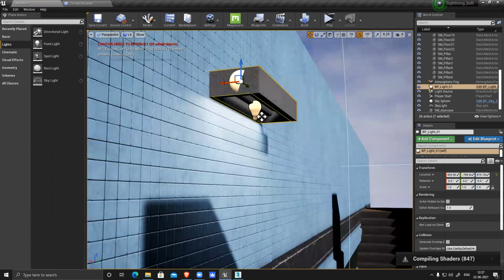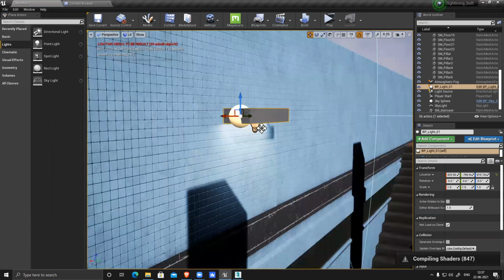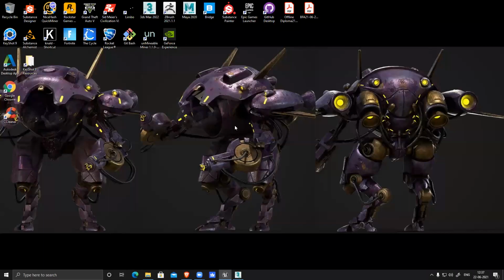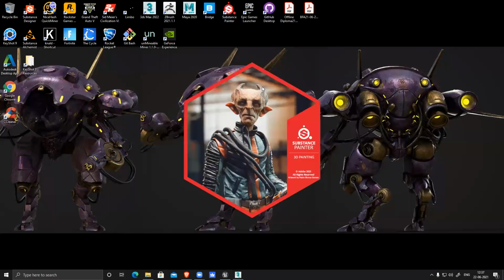So like this, I'll fix this thing. Okay, so I'll delete this as of now because I have to fix the texture. So I saw there is an issue in texture. So make sure whenever and wherever you identify there is an issue in your model, texture, anything, instantly fix it. Otherwise, later you won't be able to identify it and you won't be able to fix it. So it will look bad. So that's why fix it instantly.